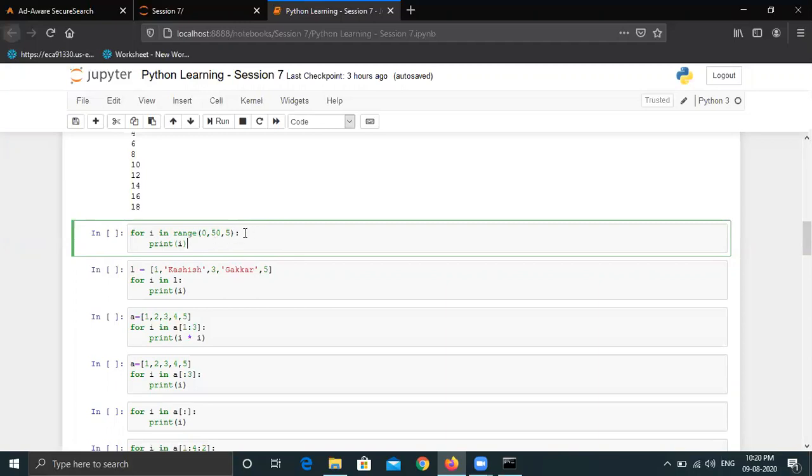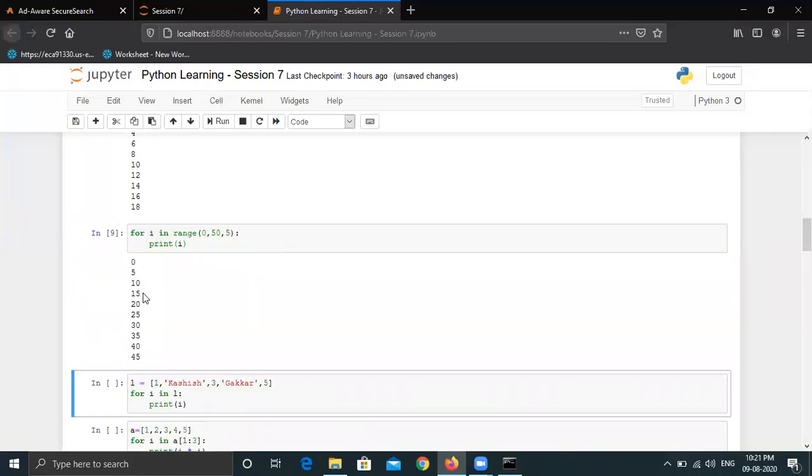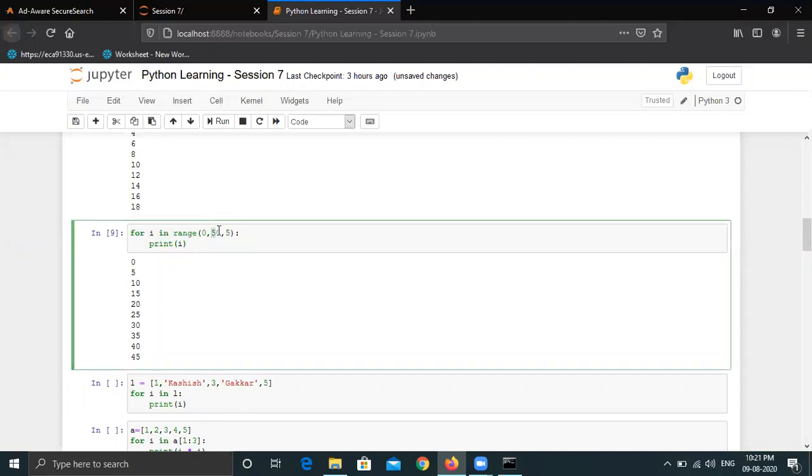So what will this statement perform? It will start from 0, it will go up to 50, not 50, up to 49, and the step value is 5. The first value will be 0, then the next value will be 0 plus 5, which is 5. Then we are jumping 5 steps, so the third value will be 5 plus 5, which is 10. So let's see the answer. It will be 0, 5, 10, 15, and it will go up to 45, because if we do 45 plus 5, it will be 50, which is an invalid value for me.